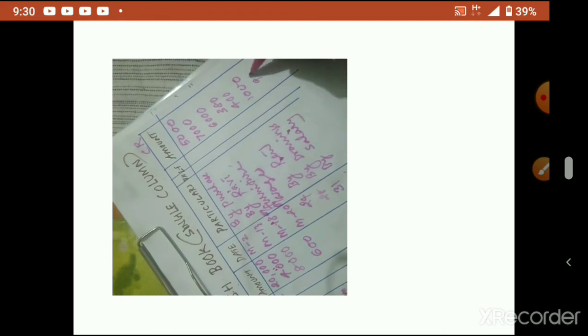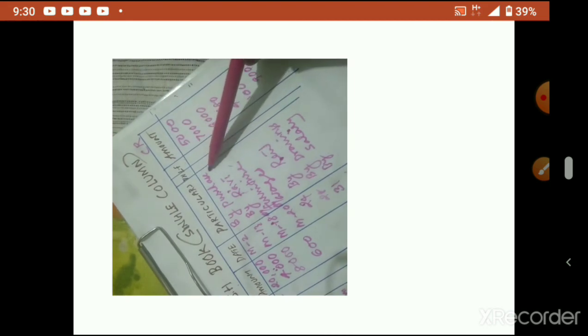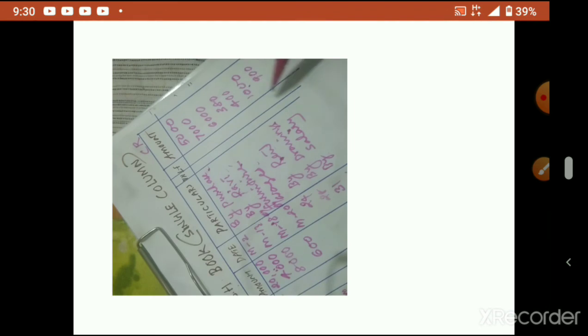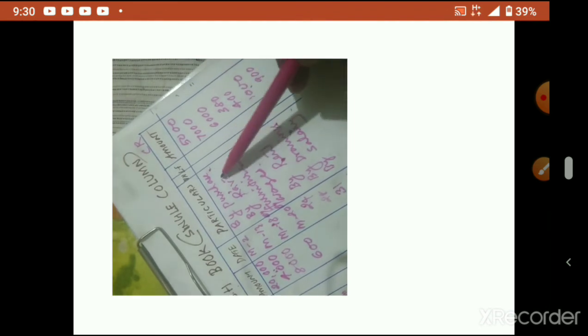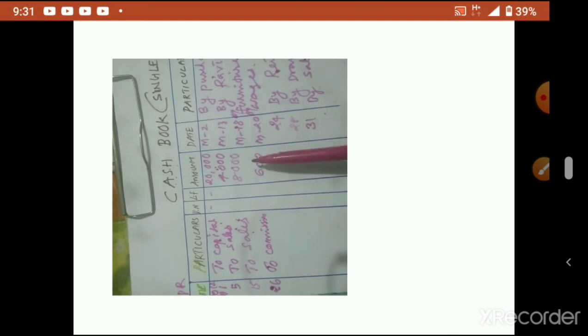Salary 900. So if you analyze these items, what I told you, you can understand. When we paid money, you put it on the credit side. Purchase, money paid. Furniture, for furniture we paid money. Wages paid. Rent paid. Drawings, the proprietor has taken money, so that is also equal to payment. Salary paid. So when cash is going out, you have to put it on the credit side. When cash is received in the business, you have to put it on the debit side.